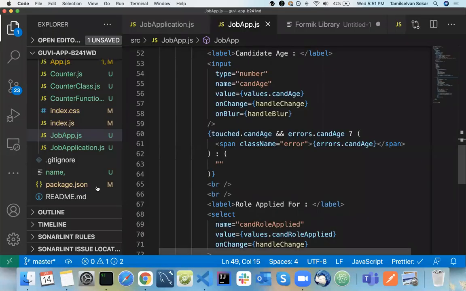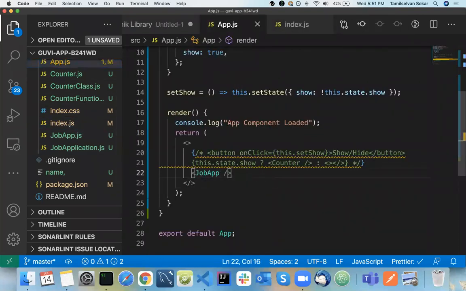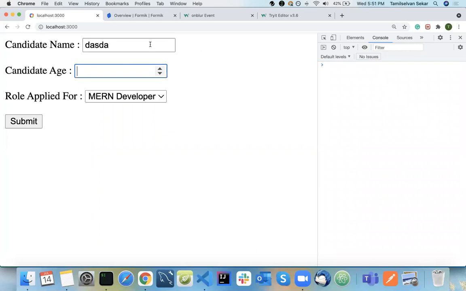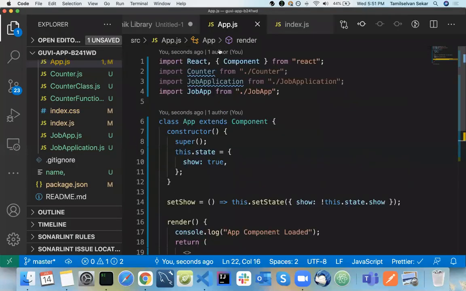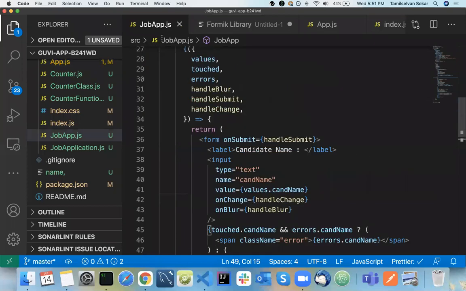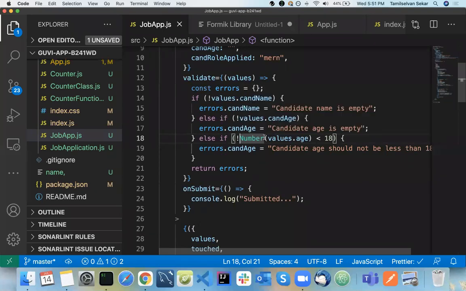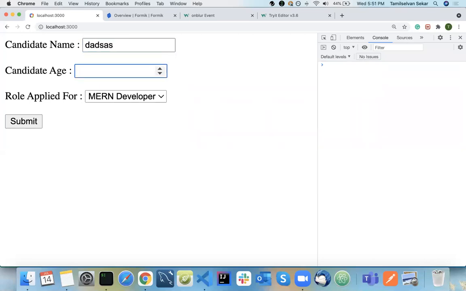If I go to my index.js or app.js, instead of job application, I can have job app. If I refresh and do something like this, see, other fields are not validated, but now I touched it and am going to the other field, and it's showing me an error. Now I'm typing here, and instead of filling that, I go to the next form field, and it's throwing me an error.